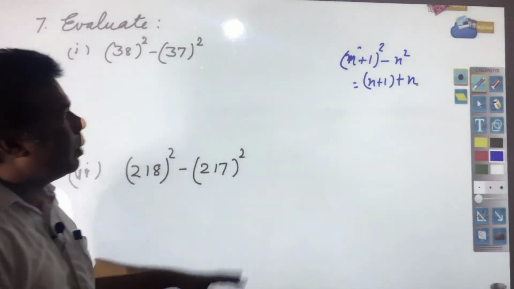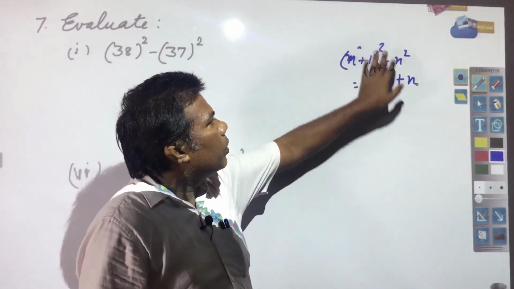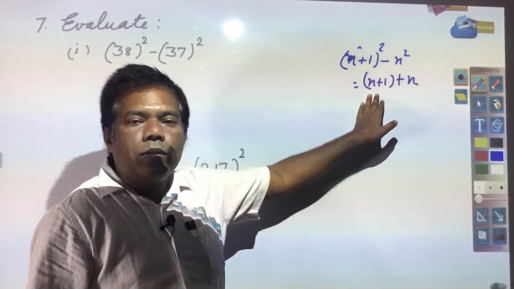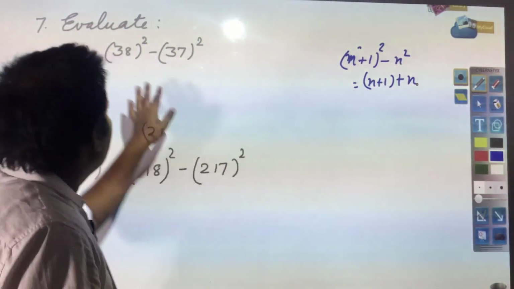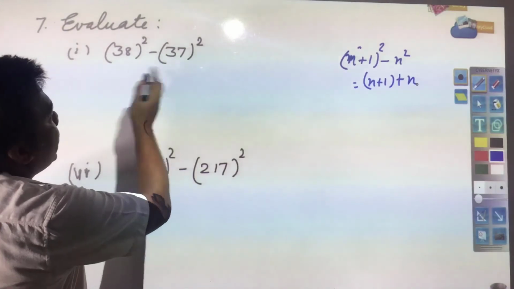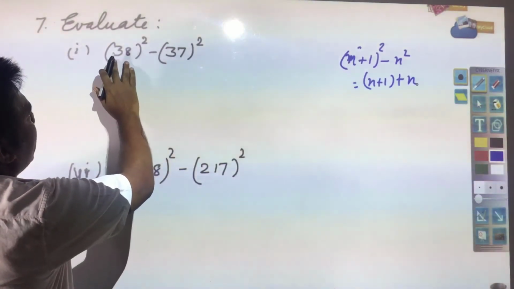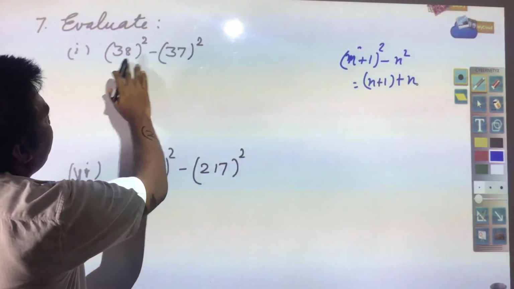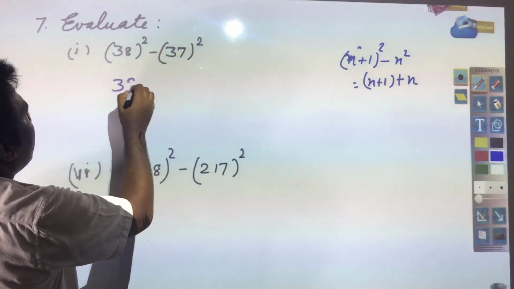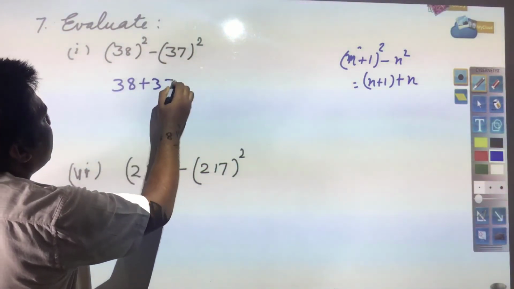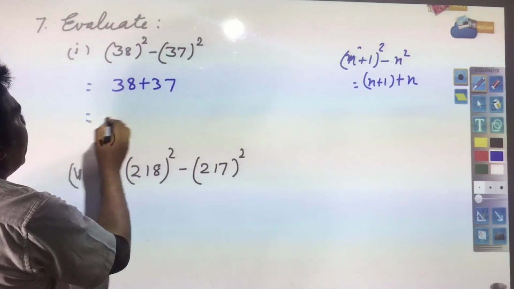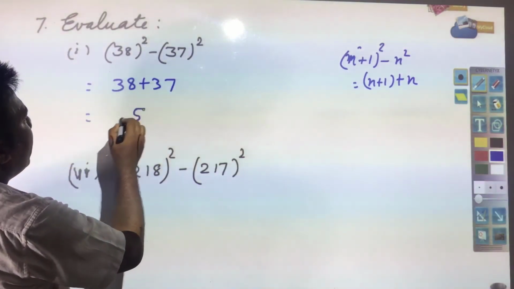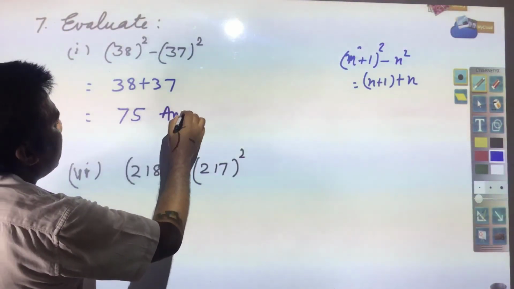This formula, if you remember, applies if these are consecutive numbers. 38 and 37 are consecutive numbers, so you will have 38 plus 37, and this will be 75, this will be your answer.